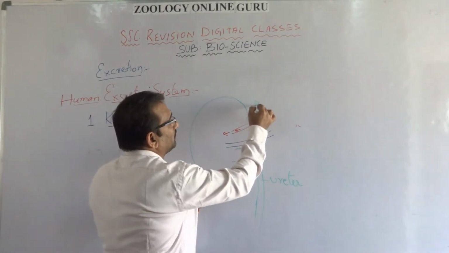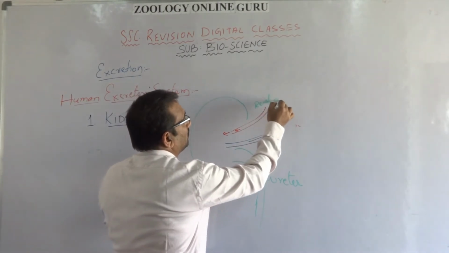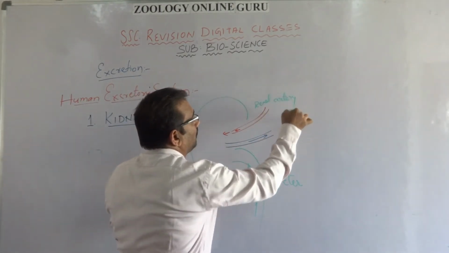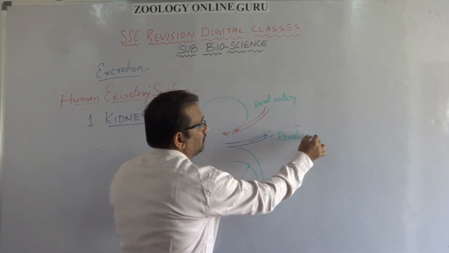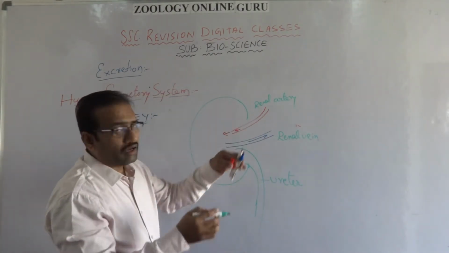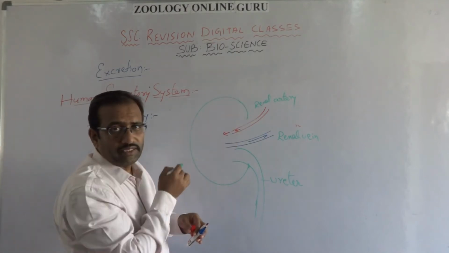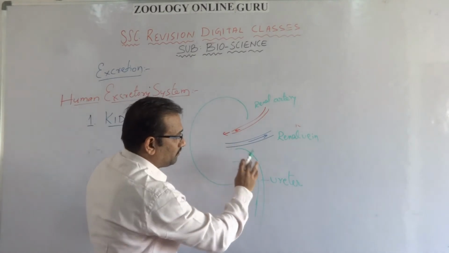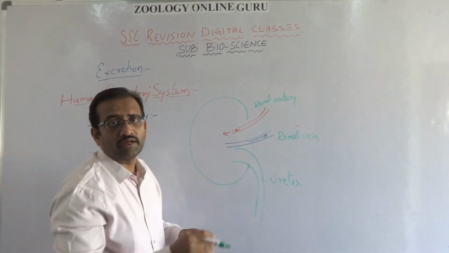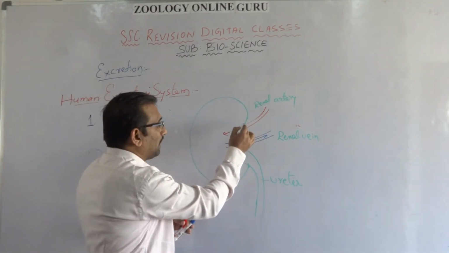So the renal artery enters into the kidney, and the renal vein and ureter come out from the kidney through the hilus.